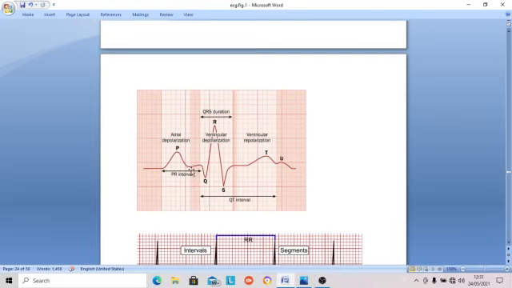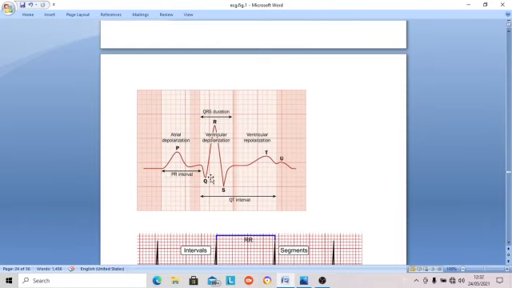then there is a flat line, then there is a negative Q wave, a big R wave, a negative S wave, then there is a T wave. U is not usually seen. So P, Q, R, S, T. These are the waves, that is, waves mean deflection from the baseline. This is the baseline, the isoelectric line,